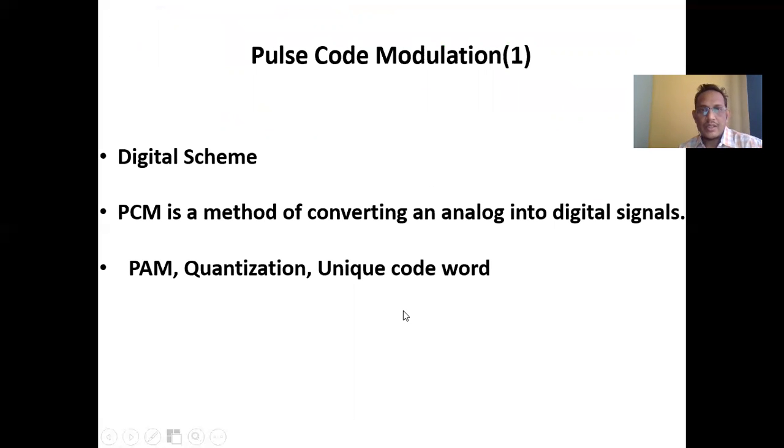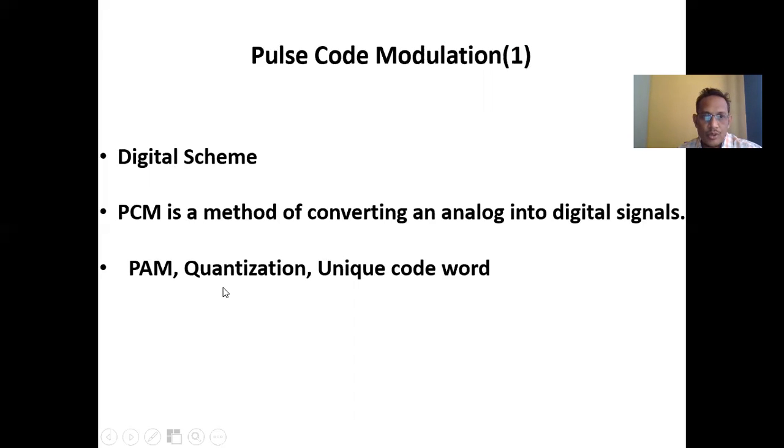Okay, so we will discuss one example of how to convert A to D. As I said earlier, pulse code modulation is the first digital modulation technique, which is always obtained from pulse amplitude modulation, from the analog modulation technique. PCM is the method of converting an analog to a digital signal. Our aim is to convert analog modulation techniques in terms of digital modulation techniques, that is, how to convert pulse amplitude modulation into pulse code modulation.